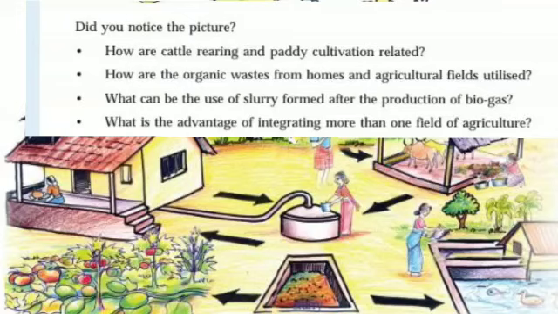Hope that is clear to you. Now we can move on to the third question. What can be the use of slurry formed after the production of biogas?